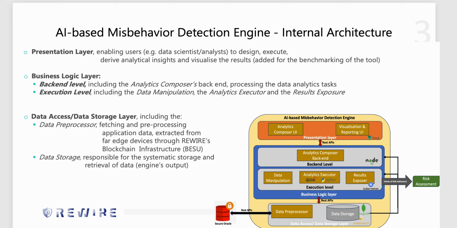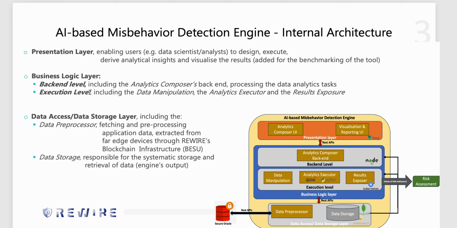In blue color in the middle, we have the business logic layer, which is basically the back end of our engine, and comprises the back-end level, which includes the analytics composer back-end, responsible for the processing of the data analytics tasks, and at execution level, we have the data manipulation, the analytics executor, and the result exposure. The last one is responsible for sending the values of risk indicators, i.e. the results of our analysis, to the risk assessment module of REWIRE.